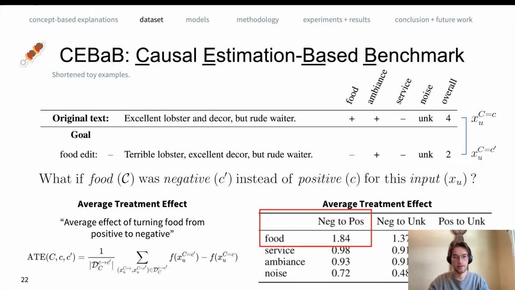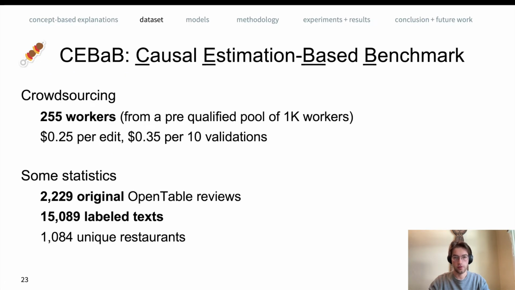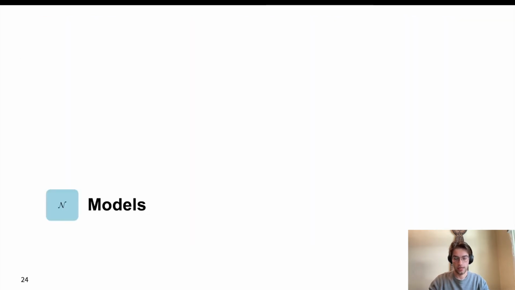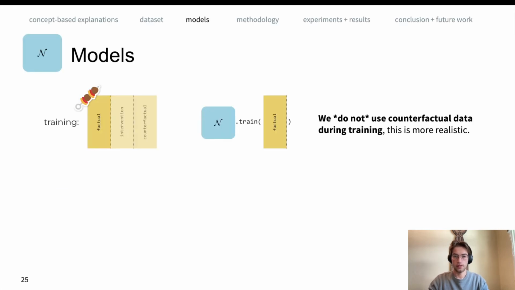Some quick facts. This dataset was crowdsourced by 255 workers. We started with about 2,000 original reviews, and via this editing procedure, we expanded it to a total of 15,000 labeled texts. So now we have counterfactual data, but we still need models. I want to stress that we're not aiming to build the best models here. Our goal is not to get high-achieving sentiment classification models. We just want some models that later on we will try to explain.